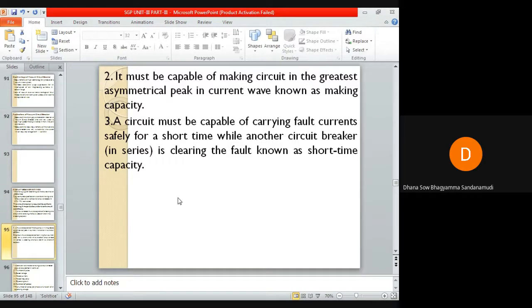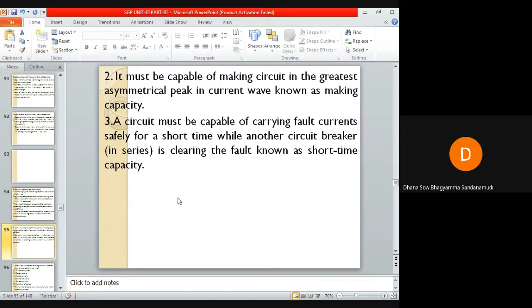Another duty of the circuit breaker is this: whenever a circuit breaker is operated along with some other circuit breaker, maybe a nearby circuit breaker in series with this one, not at the same location but somewhat far away from it, in case of fault in any one section, the breaker must operate without tripping.